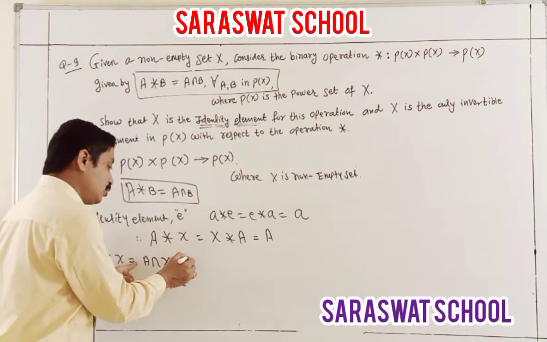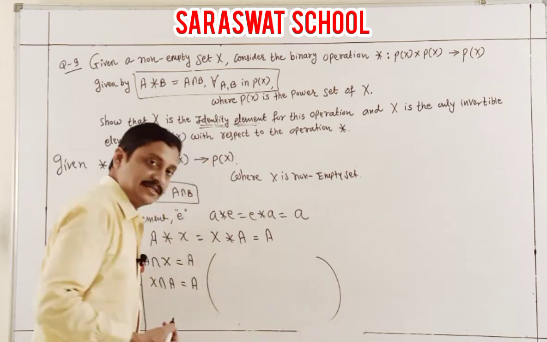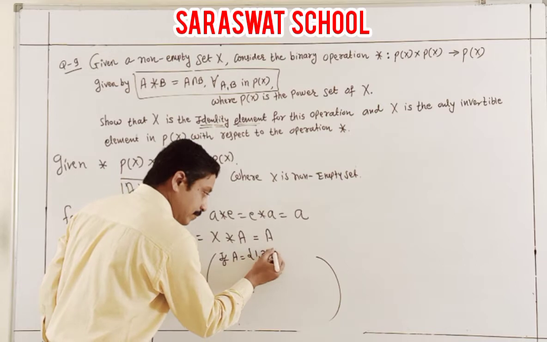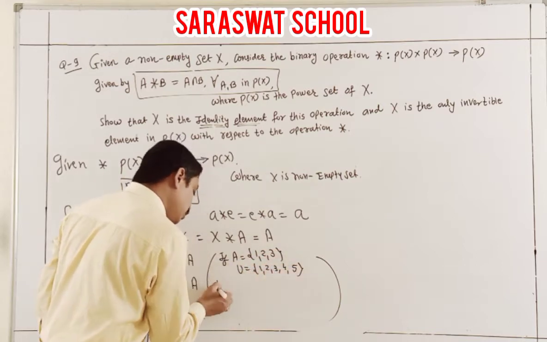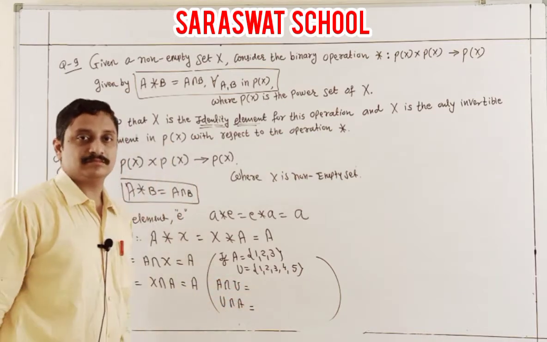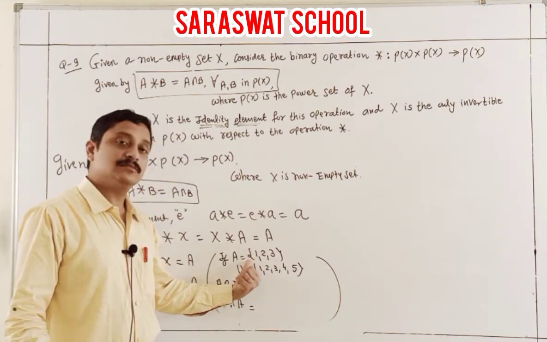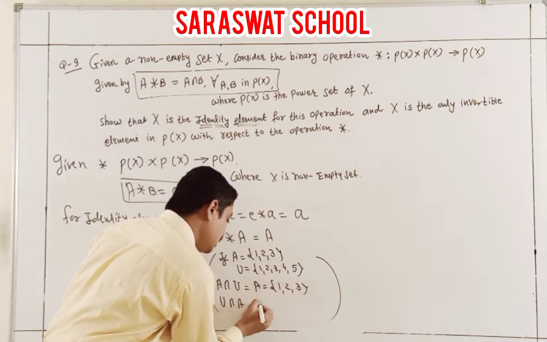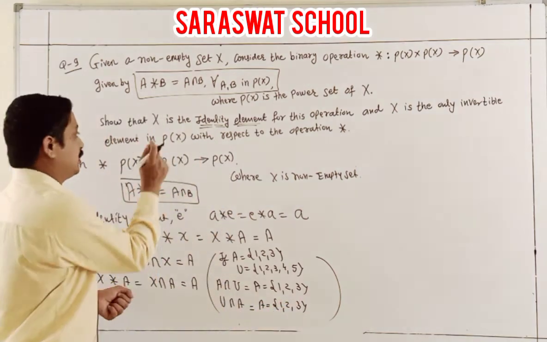So here you can write down A and A. I will explain with an example. Look at that. Set A, I am taking just 1, 2, 3, and the universal set 1, 2, 3, 4, 5, some elements. So can you please say what is A intersection U and U intersection A? Yes, definitely. A intersection U is A, that is 1, 2, 3. Similarly here A, 1, 2, 3. And actually this U is your universal set of P(X).